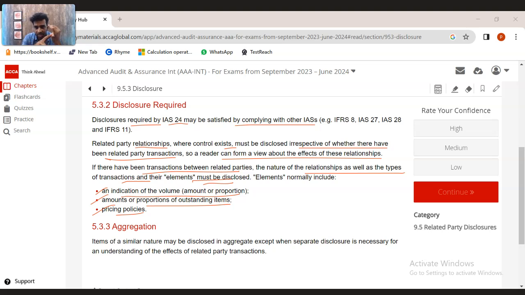Key stakeholders or key shareholders with significant control have to be very clearly mentioned, irrespective of whether related party transactions have occurred or not. Second, when there are transactions with a related party, the nature of those relationships and the elements should be disclosed, indicating the volume of these transactions. The proportion of outstanding items should be mentioned, and pricing policies should also be very clearly mentioned.